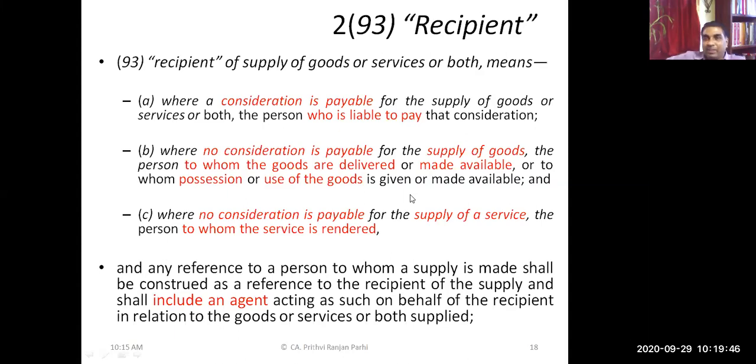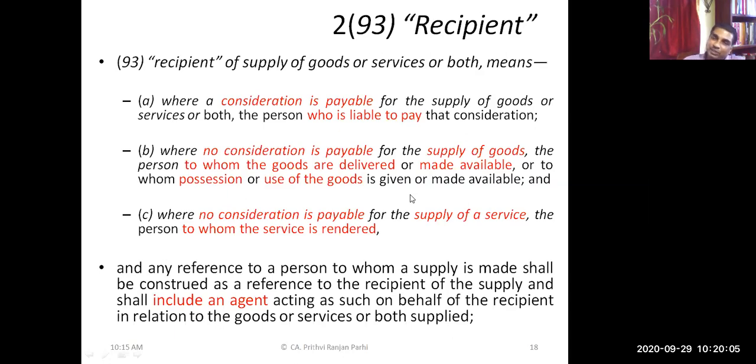The situation is that one medicine representative is coming and giving a free sample medicine to a doctor. The question is whether consideration is payable in this situation or not. No, sir. So no consideration is payable.